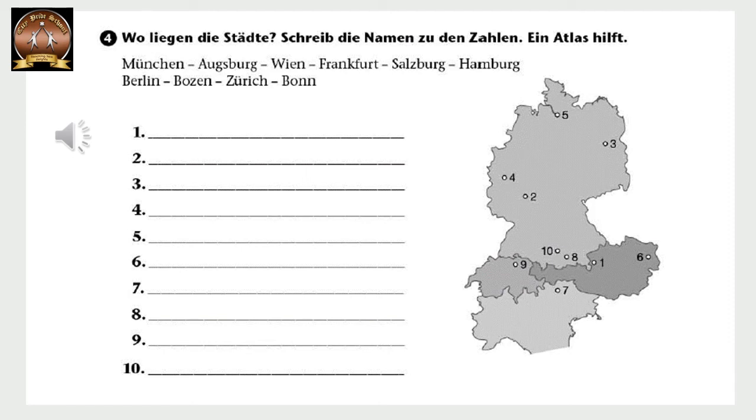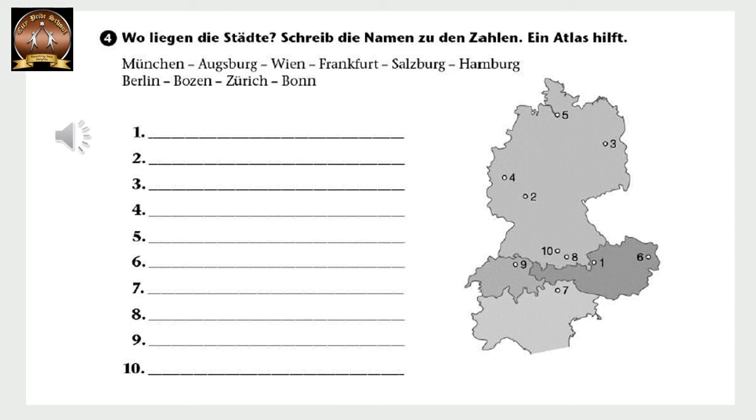That we have to see with the help of an atlas, and the options are given here in the exercise also. München, Augsburg, Wien, Frankfurt, Salzburg, Hamburg, Berlin, Bozen, Zurich and Bonn. These 10 cities are marked in the map, but where is which city, that we have to find out from the atlas.